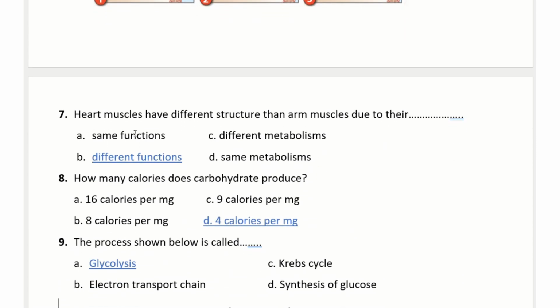Question 7. Heart muscles have different structure than our muscles due to their what? Different function, different structure due to different functions. Okay. Question 8. How many calories does carbohydrate produce? Carbohydrate produces what? 4 calories per milligram.